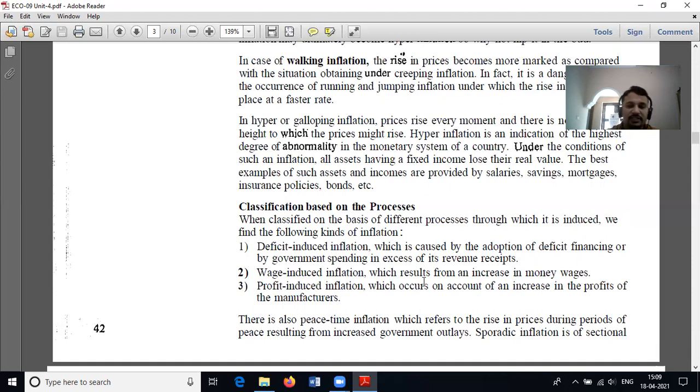And the last one is profit induced inflation. This inflation occurs when the entrepreneurs or manufacturers are greedy. That means they would like to get back a huge amount of profit from the articles produced.